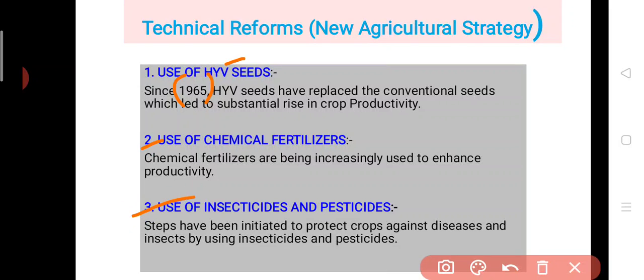One more reason to use these things is because the HYV seeds require much more use of insecticides and pesticides. By using insecticide, we can avoid many of the crop diseases and hence improve our farm production.